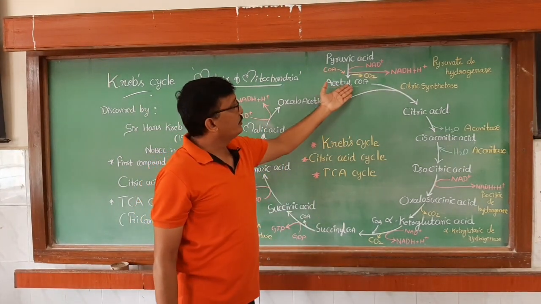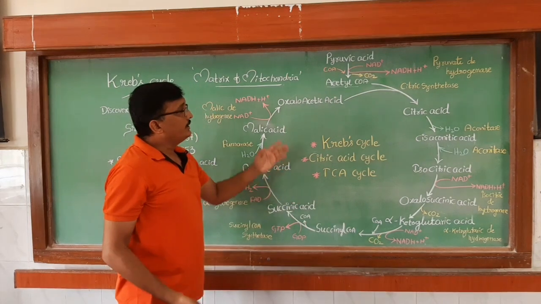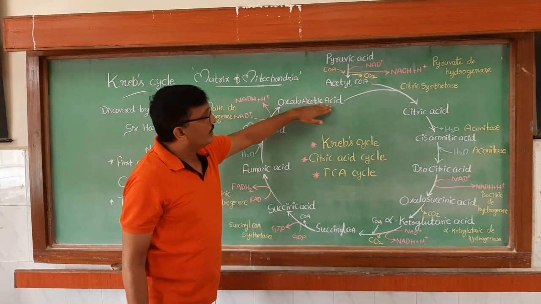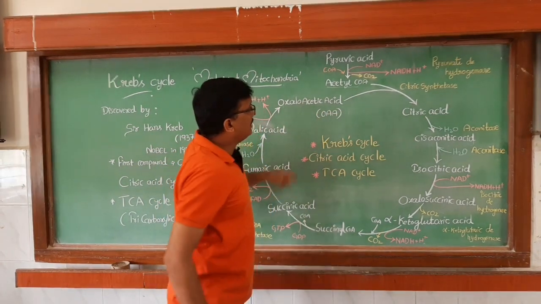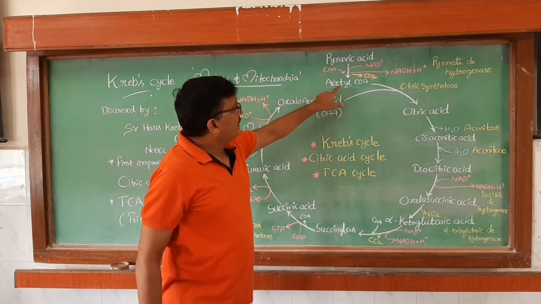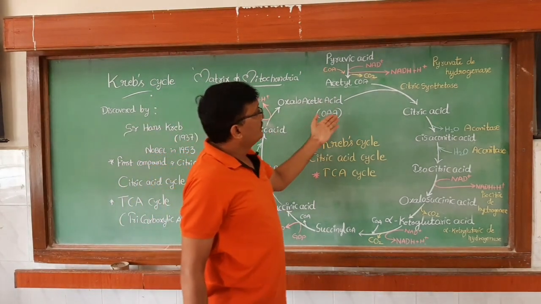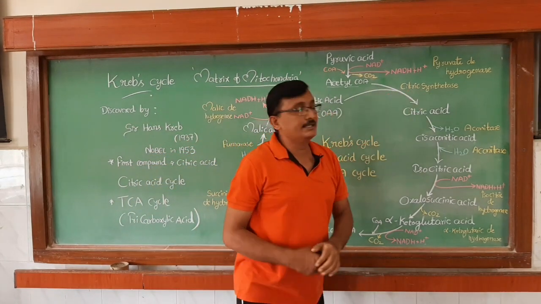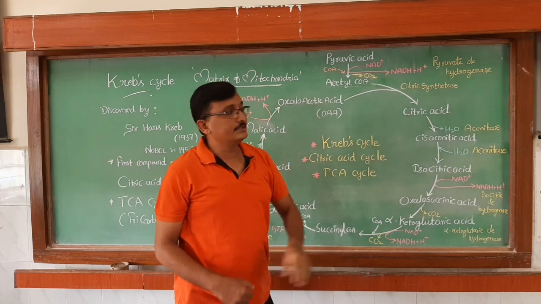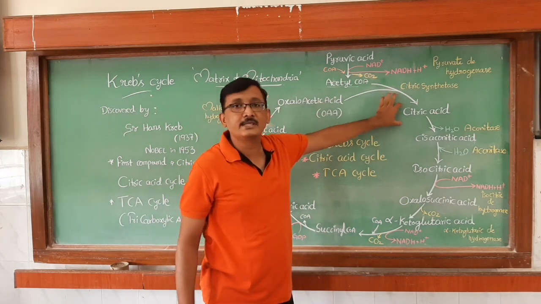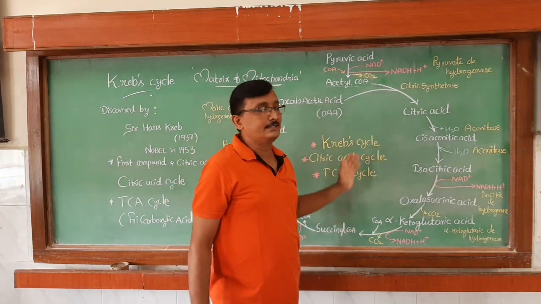Now this acetyl coenzyme A enters the mitochondrial matrix. Already in the mitochondrial matrix there will be the presence of oxaloacetic acid, also called OAA. So acetyl coenzyme A is going to react with this oxaloacetic acid in the presence of an enzyme, that is citrate synthetase, and the product is citric acid. This is the first tricarboxylic acid produced in the Krebs cycle. That's why this cycle is also called the citric acid cycle.